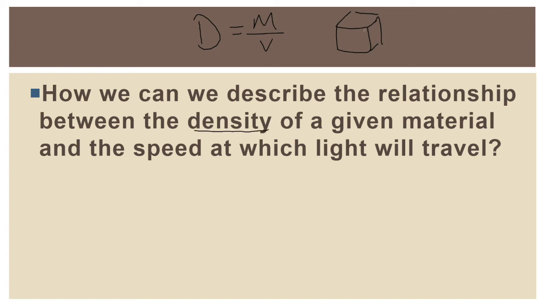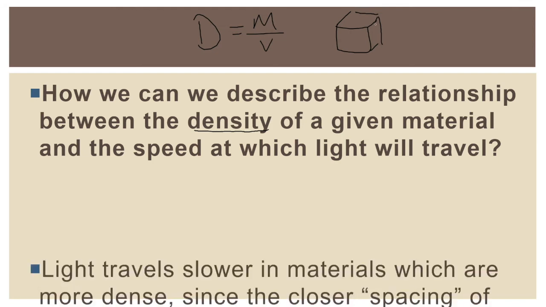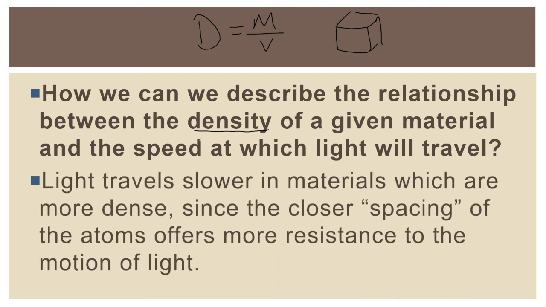And if there are more atoms in there that the light has to interact with, then it should make sense it's going to go slower. Light is going to travel slower in materials which are more dense, since the closer spacing of the atoms is going to offer more resistance to the motion of the light. Take a second to pause this video here and write that down. And when you hit play, we'll move on.